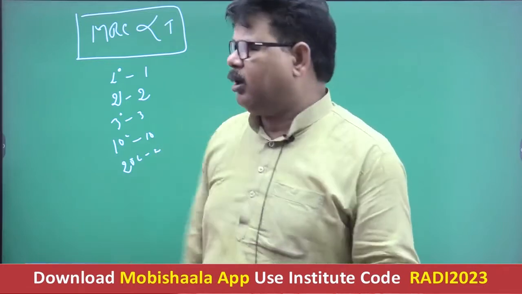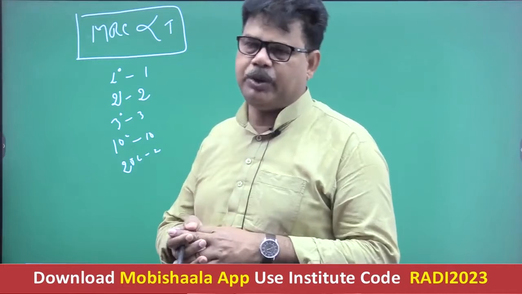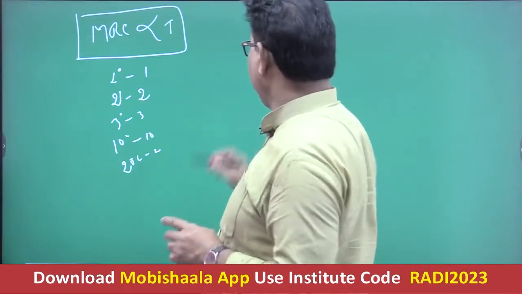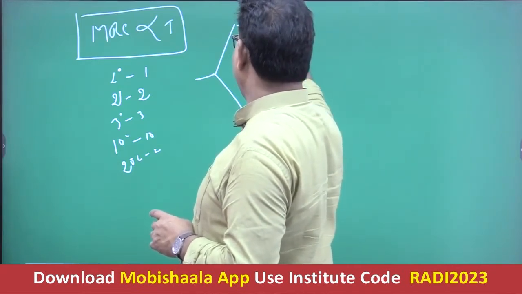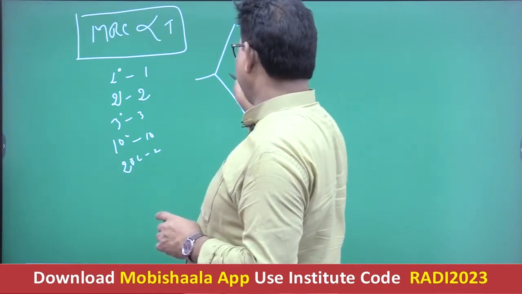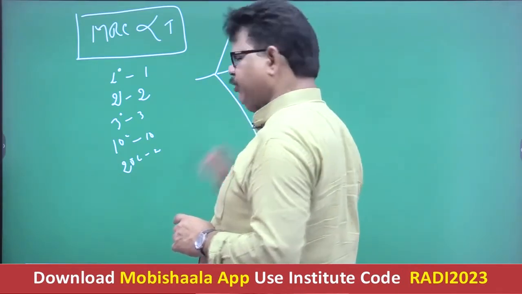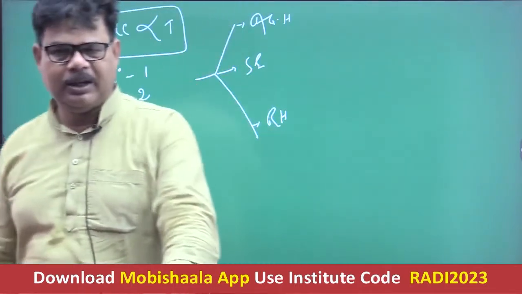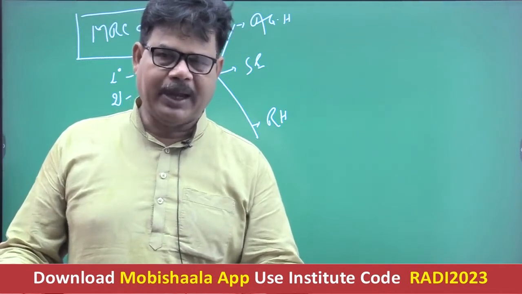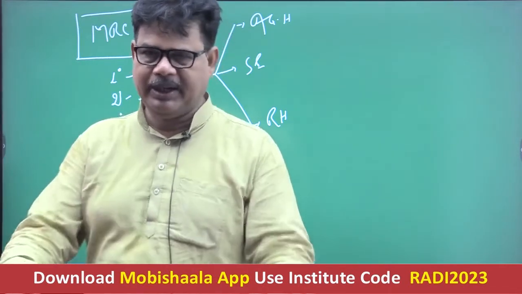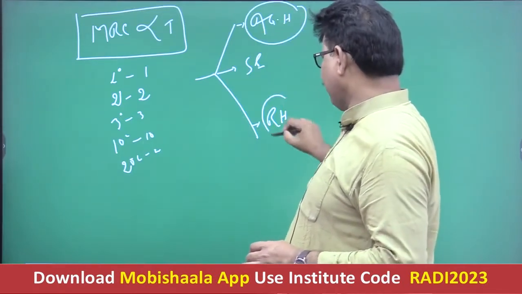Now, as far as the moisture content of the air is concerned, there are several ways to express it. First is absolute humidity, second is specific humidity, and third one is relative humidity. There are three ways to express the water content of the air. We are mainly concerned here with absolute humidity as well as relative humidity.